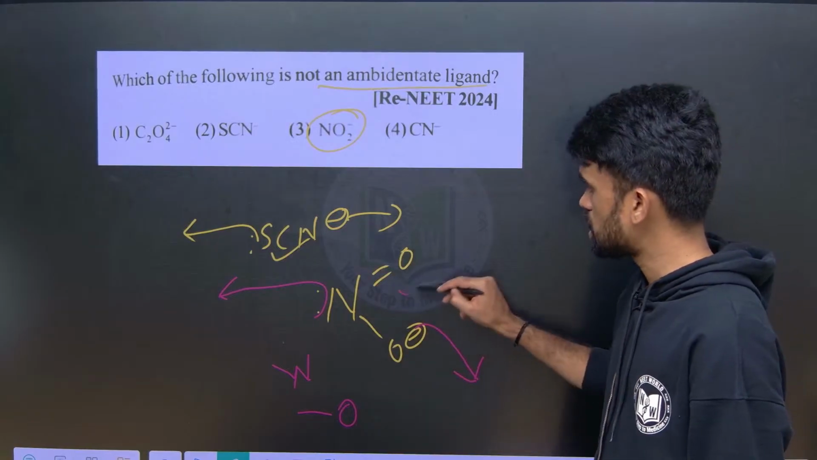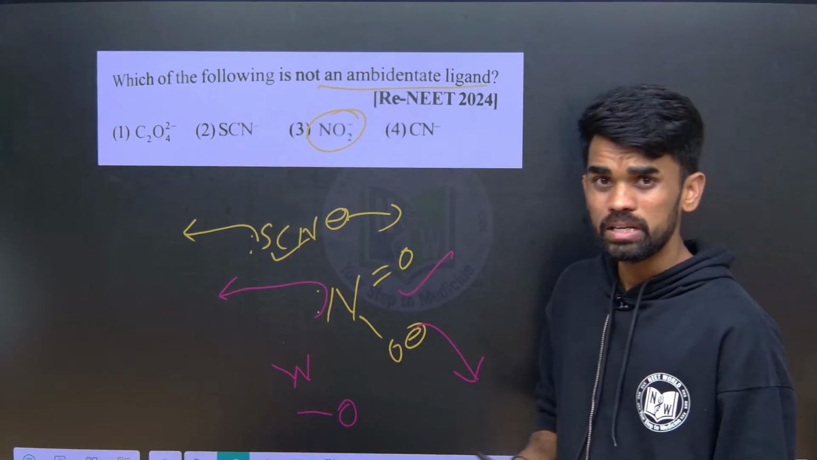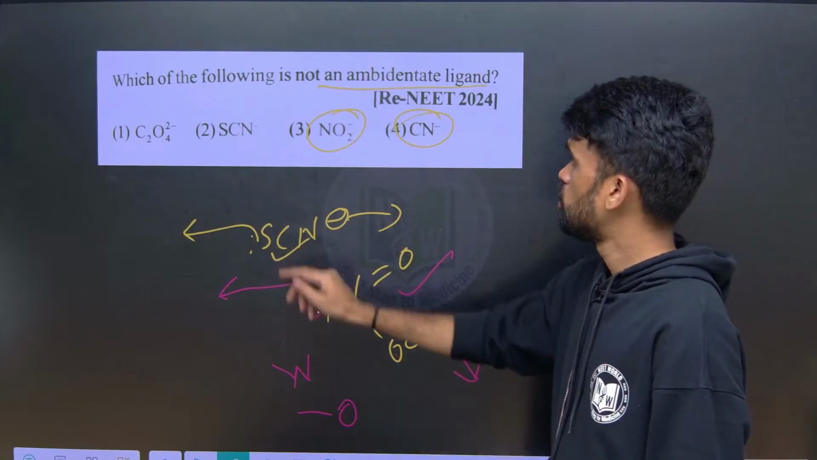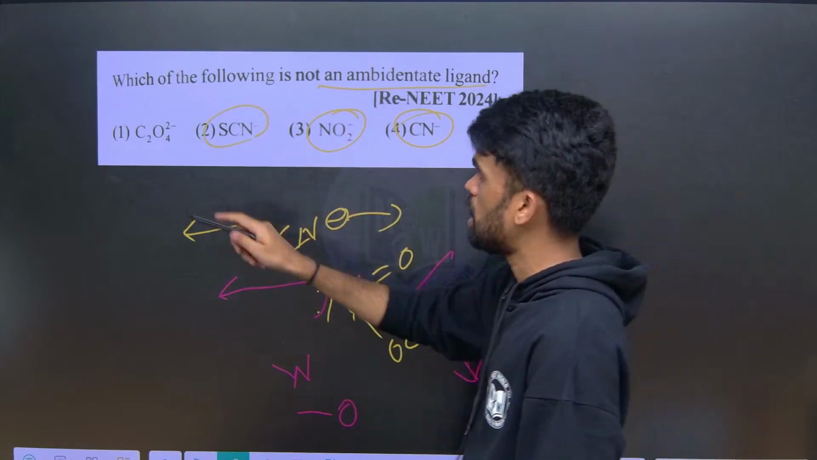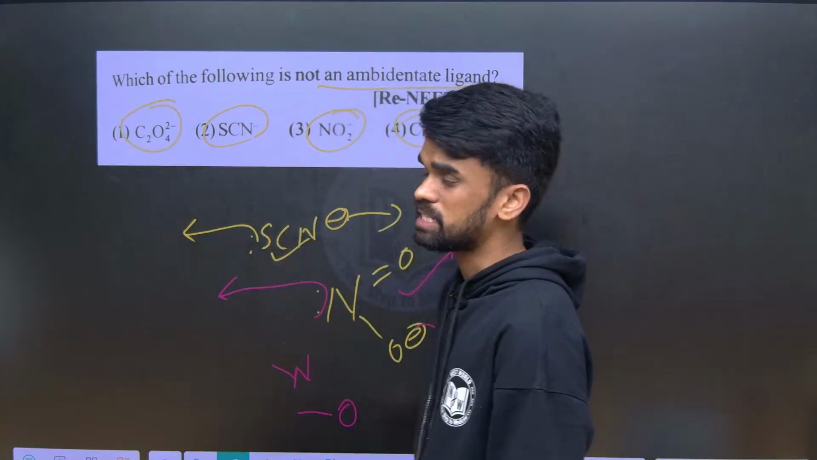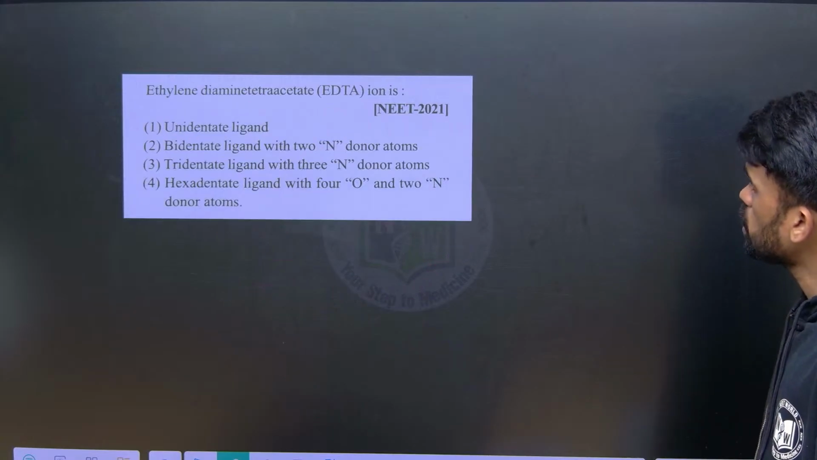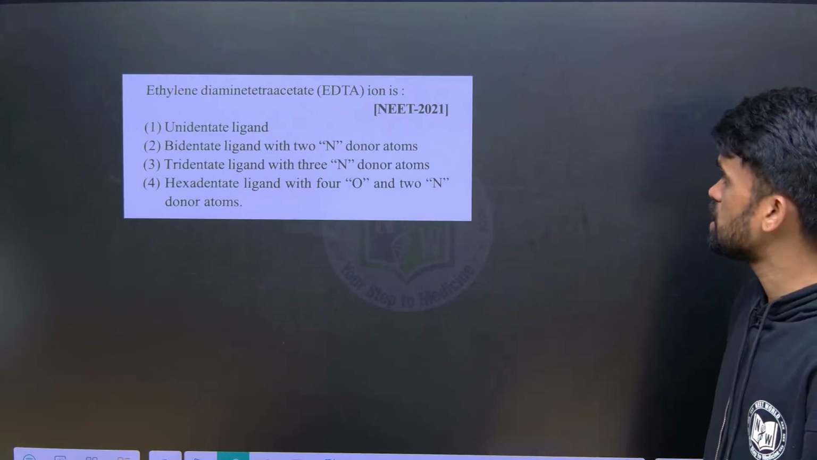So I can say this ligand is an ambidentate ligand. Even from cyanide it is possible, from SCN also it is possible, but not from the oxalate. We already discussed, right? So the option for that is the first one. These are very fresh questions, last year's questions only.